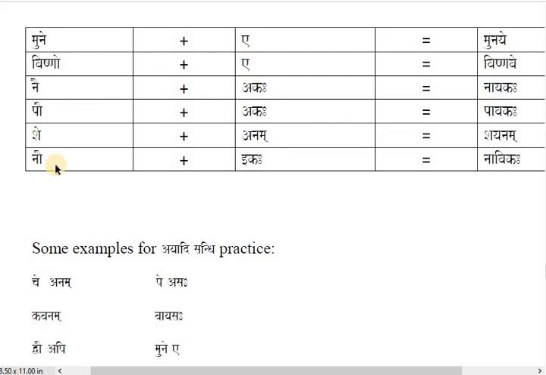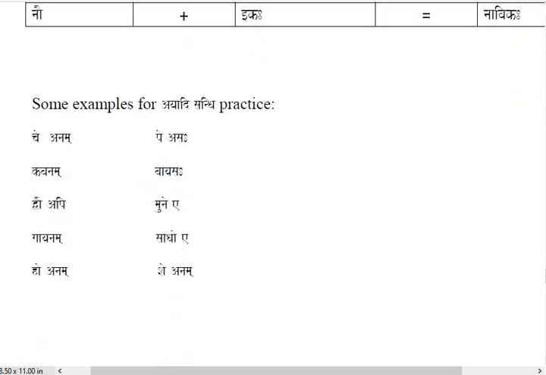Now Au will be converted to Av. Nau and Ikaha, Navikaha. Alright. Some examples here we have of Ayadi Sandhi. Che plus Anam, Chayanam. You are supposed to join and disjoin, students.